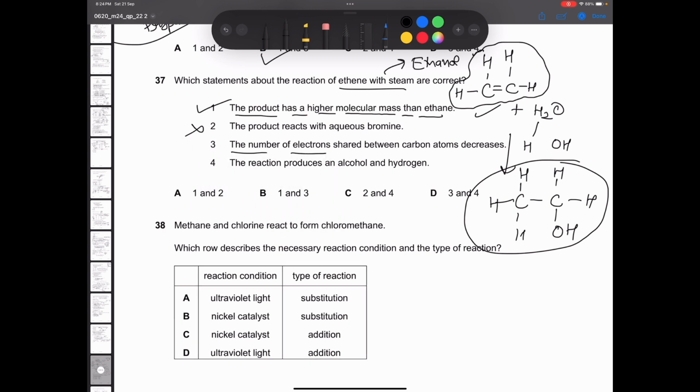The number of electrons shared between carbon atoms decreases. Now see, you can just simply check that they have two bonds here and here single bond is there, right? If you have single bond here and double bond there, so less sharing is there now. So 1 and 4 are the correct answer. Sorry, 1 and 3 is the correct answer. The reaction produces alcohol and hydrogen. It does produce alcohol, but hydrogen no. Hydrogen gets formed in the alcohol only. This hydrogen was from H2O only. All right. So option 1 and 3, statement 1 and 3. So option B is the correct one.